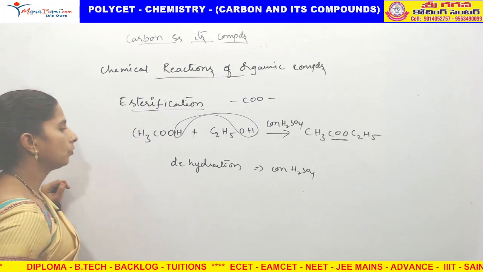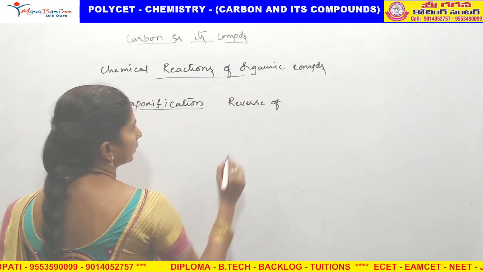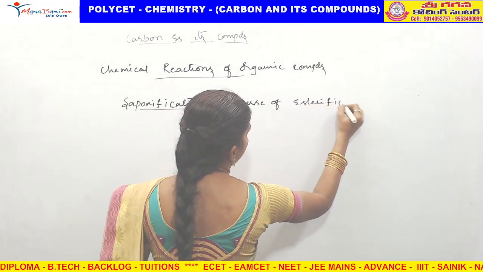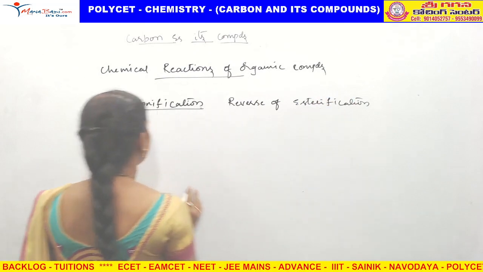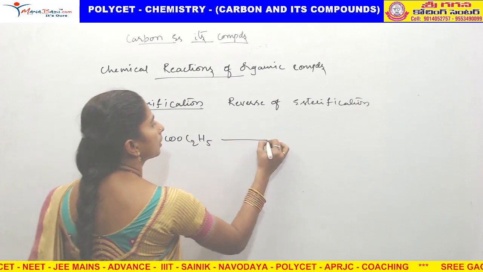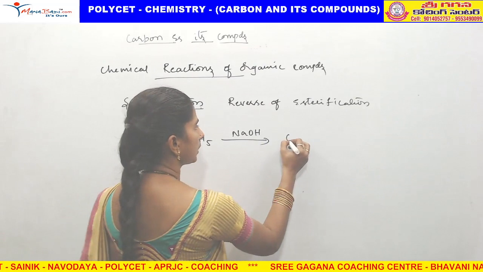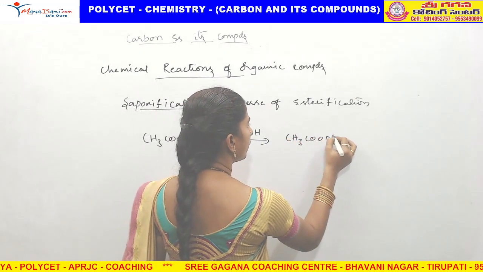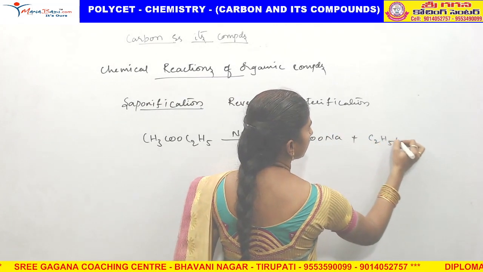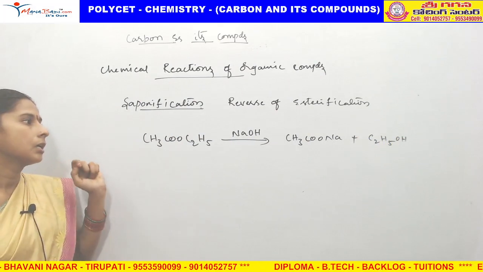After that, the reverse of esterification. For example, take CH3COOC2H5, which reacts with NaOH. We will get CH3COONa, the sodium salt of carboxylic acid, and C2H5OH. This reaction is called saponification.